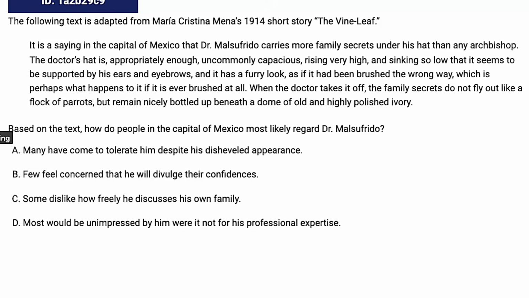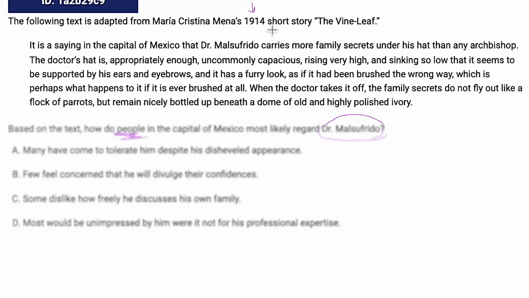Okay, so this is actually a detailed question. So we want to know what people in the capital of Mexico think of this guy. What do they think of him? That's what I'm looking for. I'm going to notice that this is from 1914, so over 100 years ago. That might be handy to know. A lot of the time, words will be used in different ways than we're used to, so something to look out for. But let's get into this.